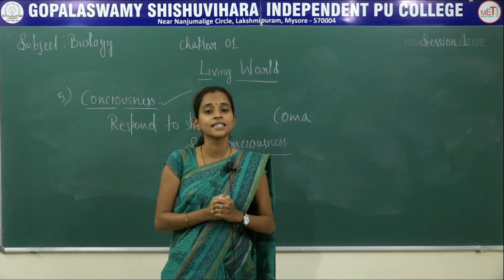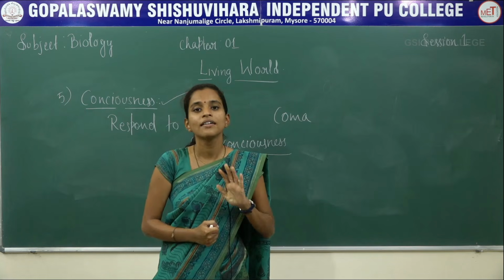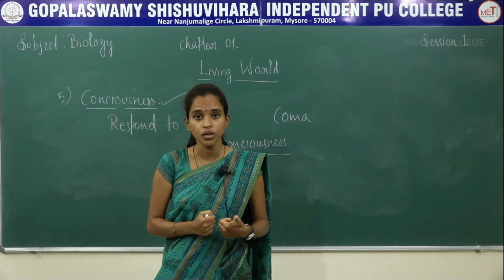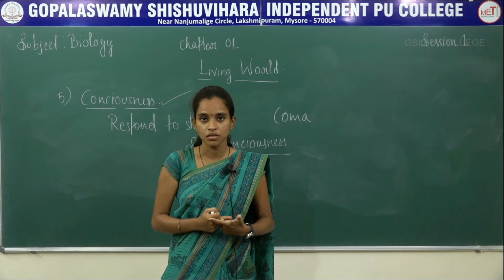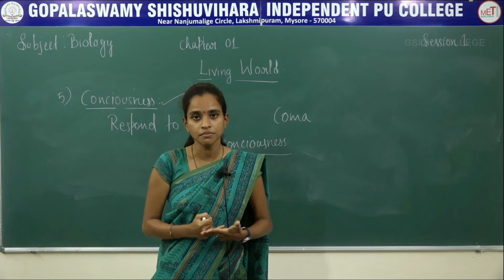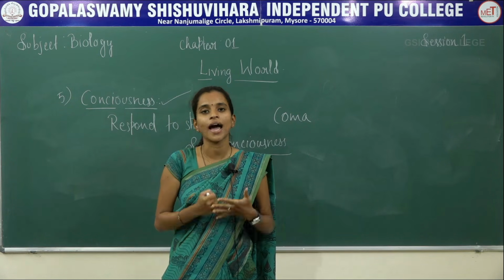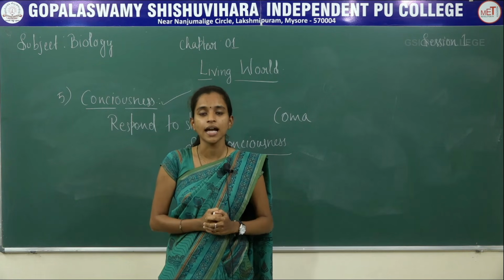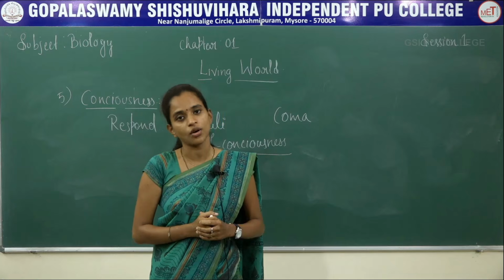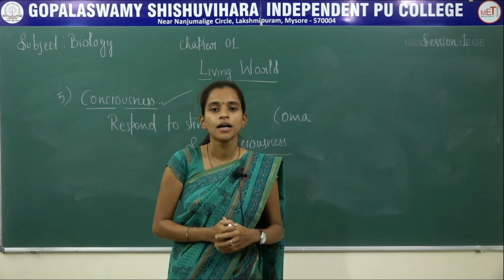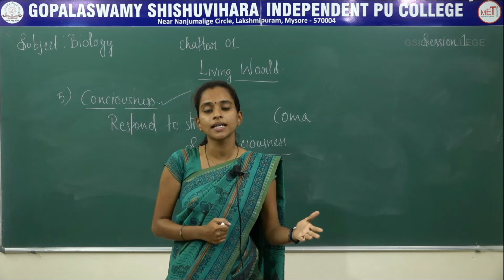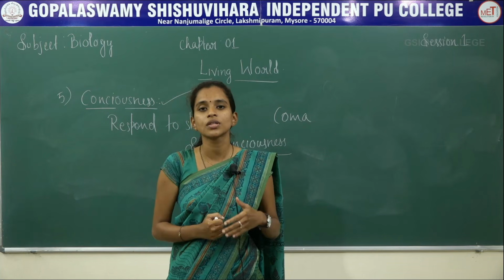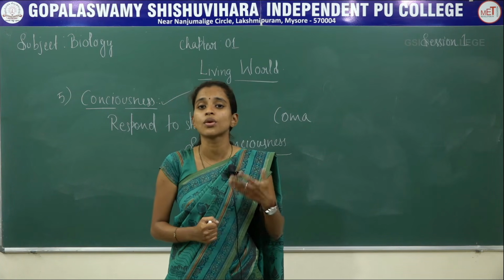So far we have discussed five different criteria: growth, reproduction, metabolism, cellular organization and consciousness. Out of the five, growth and reproduction cannot be considered as criteria, because we can find an increase in mass even in non-living things, plus there are sterile individuals who do not reproduce.